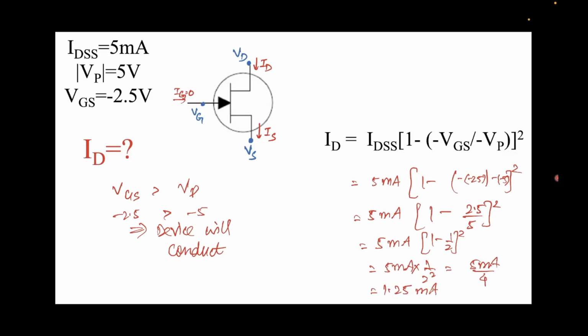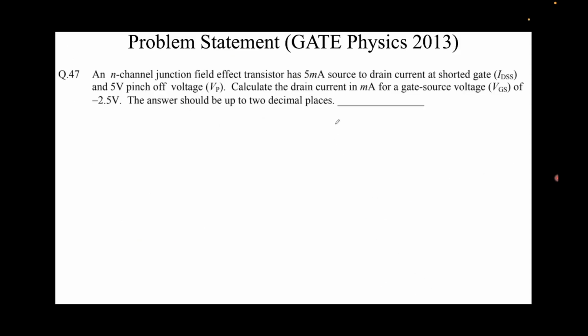So we see there is some finite current flowing over here. Note that it's not as high as IDSS, because IDSS is when VGS equals 0, and we still have VGS as some negative voltage. So there will be some current flowing, which is 1.25 milliamps, and so we have obtained the current in milliamps, which was required, up to 2 decimal places. So the answer here would be 1.25.